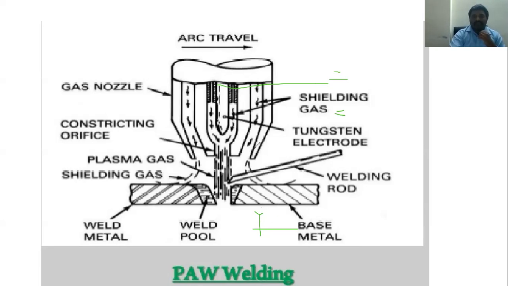But here the nozzle, see this nozzle here. The nozzle is a very important point. The tungsten is covered with this, the gas nozzle. This nozzle is very important because it can withstand the heat. This nozzle is mainly made up of copper, and it has a small orifice, which means a small area.